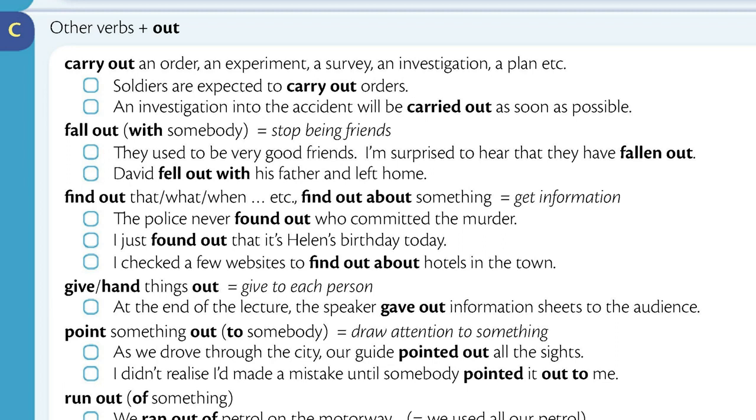Fall out with somebody means stop being friends. They used to be very good friends. I'm surprised to hear that they have fallen out. David fell out with his father and left home.